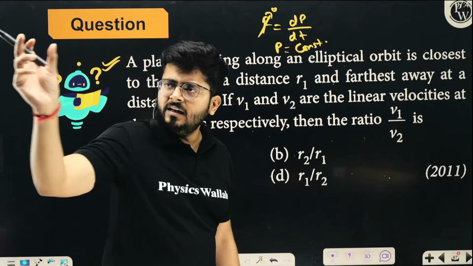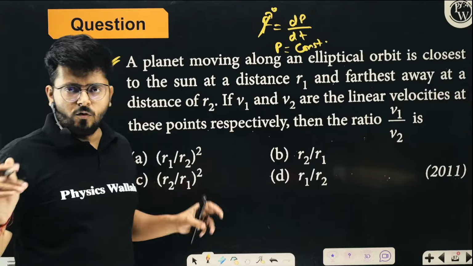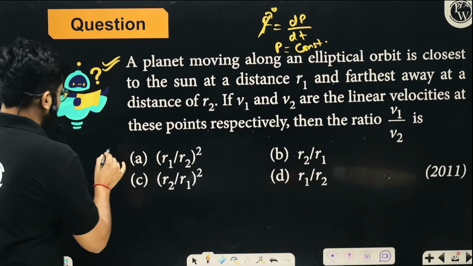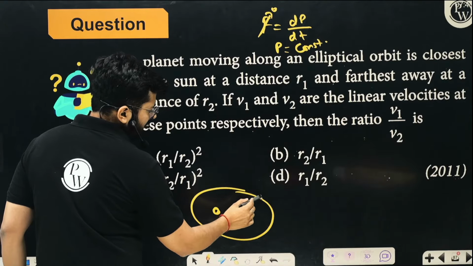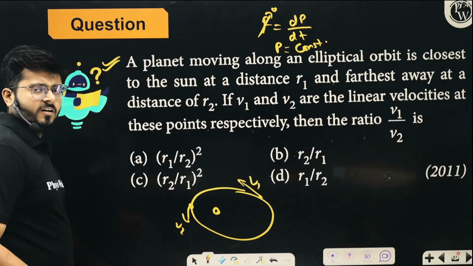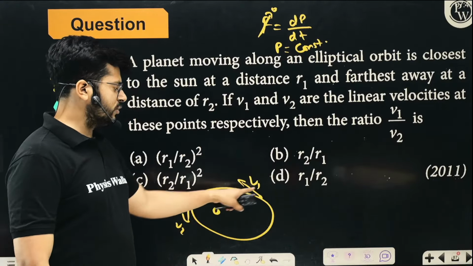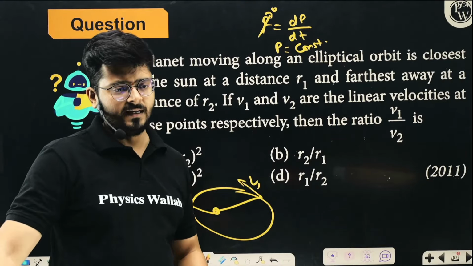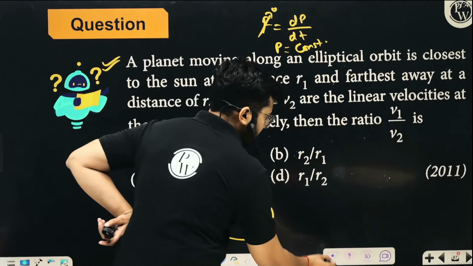So when the planet is moving around the sun, nobody is pushing the planet from outside. Yes or no? So there is no external force that can change the momentum of the planet, right? So if the planet is in an elliptical orbit around the sun, you know that at a point over here, the velocity is v1. At a point over here, the velocity is v2. So the velocities are not the same, but the momentum stays the same, right? Such that the area swept by the line joining the sun and planet always remains the same. The areal velocity is always the same, right? So yeah, think about it in those terms and the concept you can apply, right?